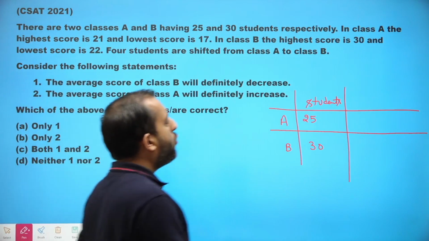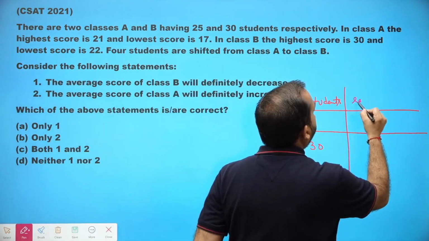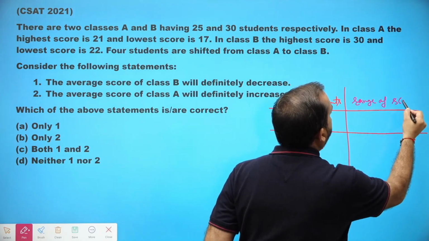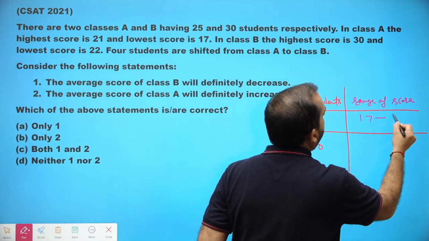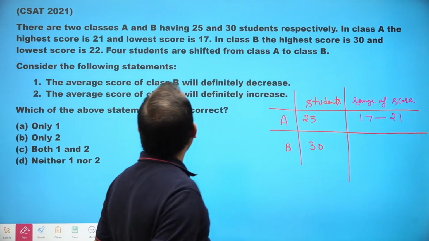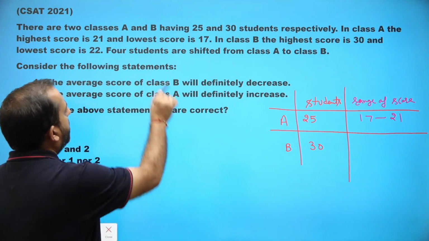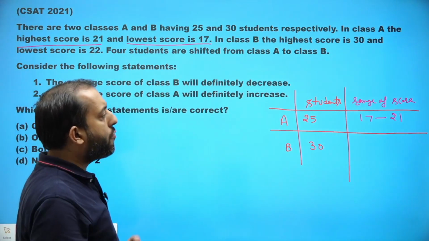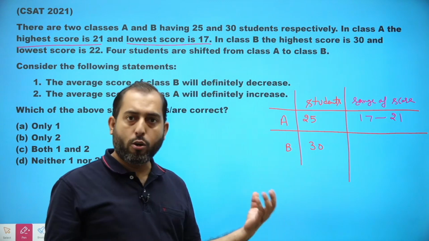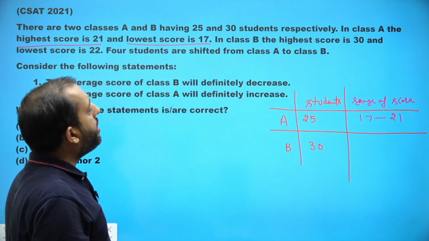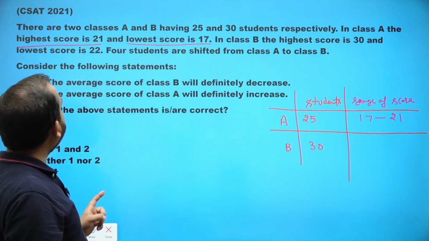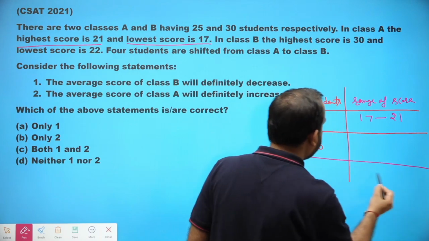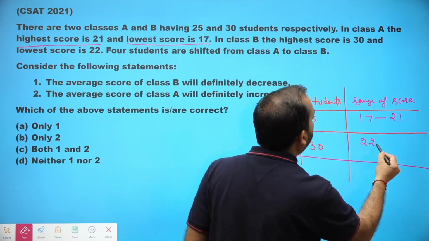So the range of score for class A is 17 to 21. In class B, the highest score is 30 and the lowest score is 22. So the range of score for class B is 22 to 30.